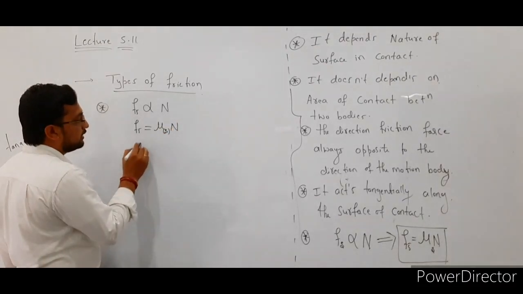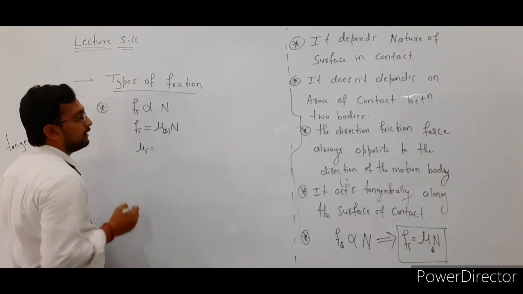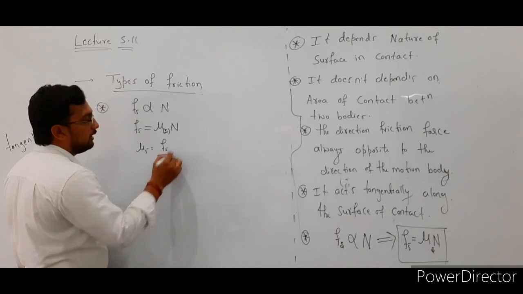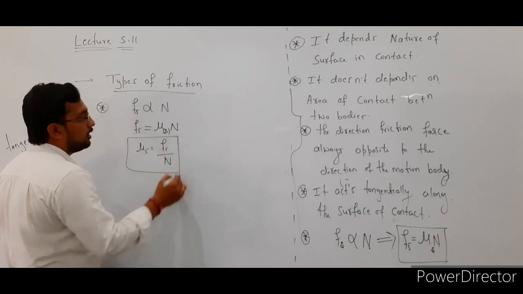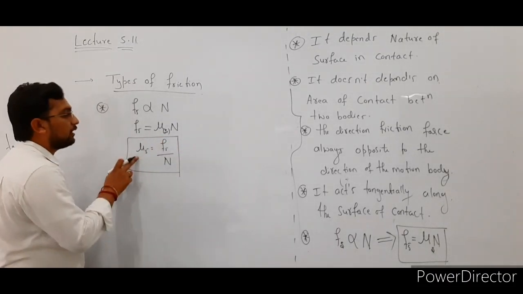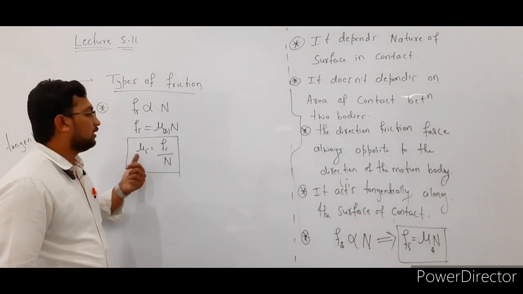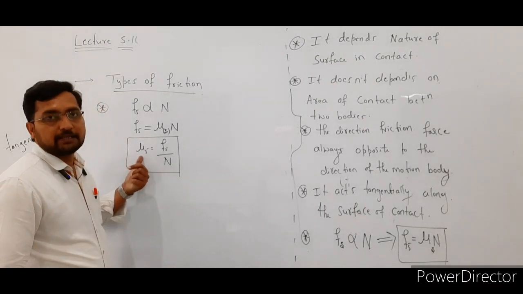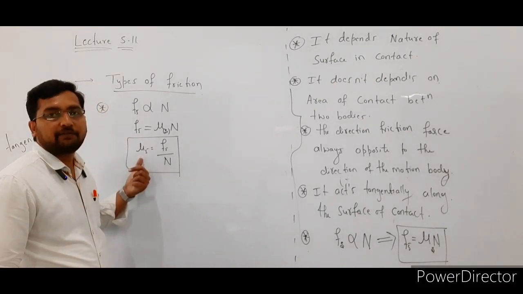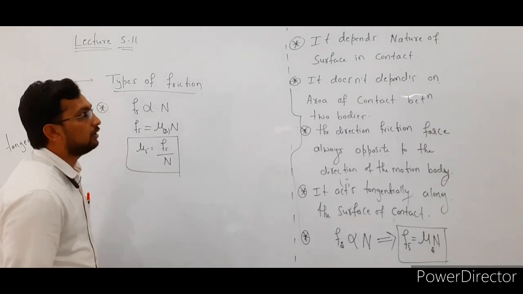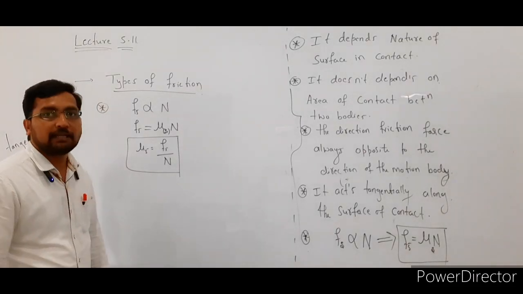Okay, see here, from this one, the coefficient of static friction is equal to static friction divided by normal reaction, and it does not have any units or dimensional formula. Here, mu suffix s, the coefficient of static friction, does not have any units or dimensional formula. Okay, this is about static friction.